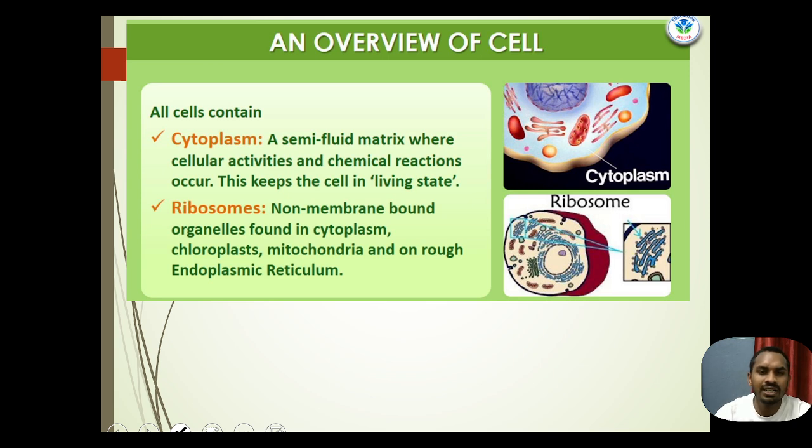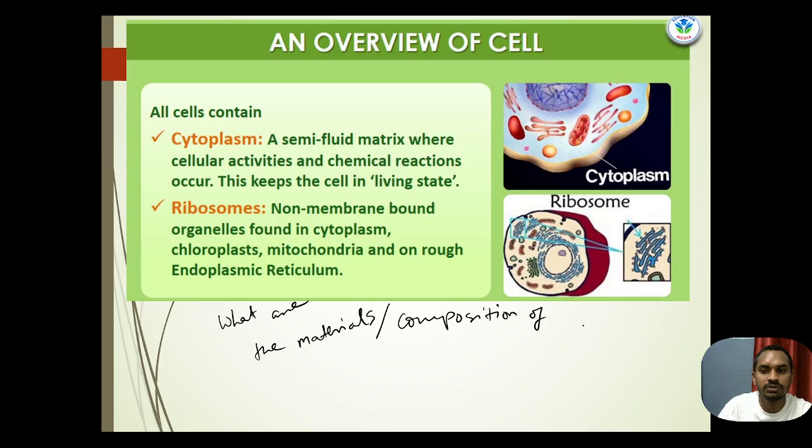What are the materials that cells contain? What is the composition of the cell? Here we discuss what things compose a cell.